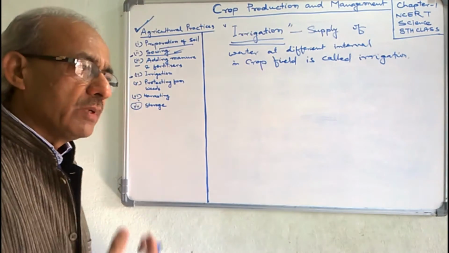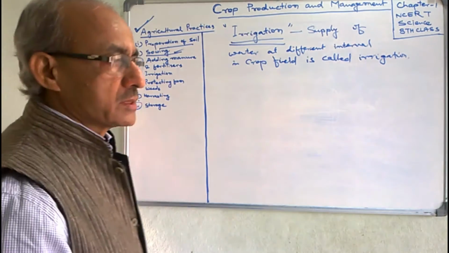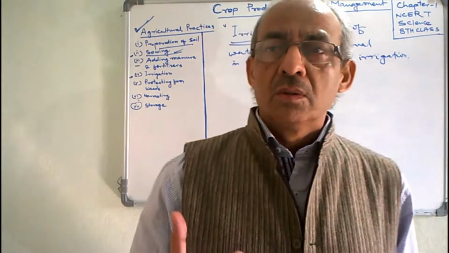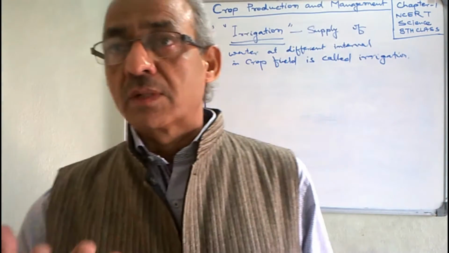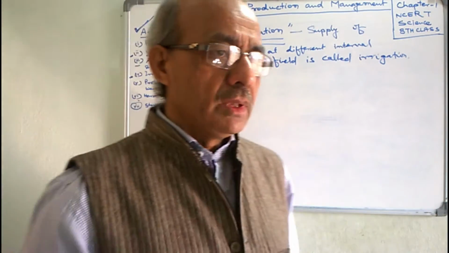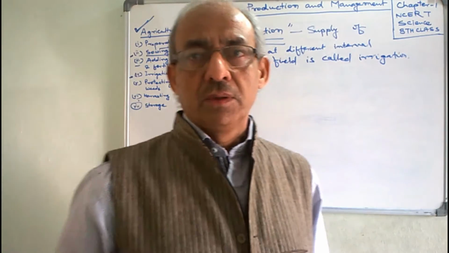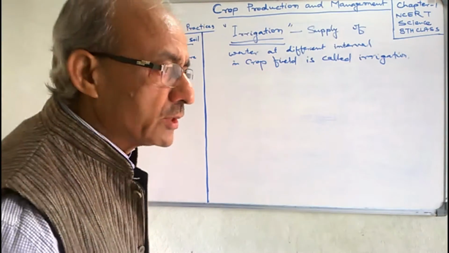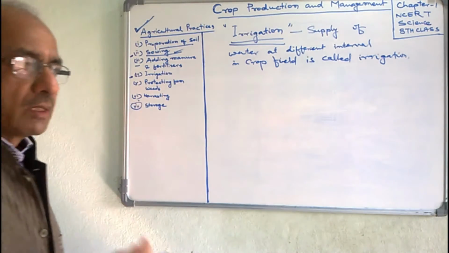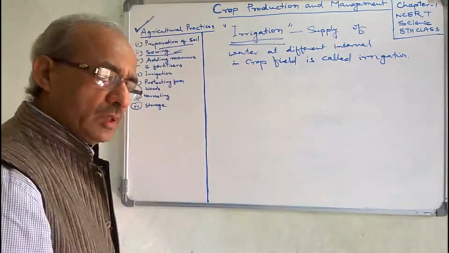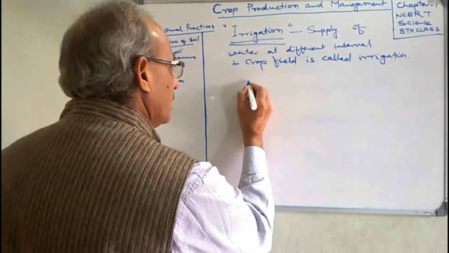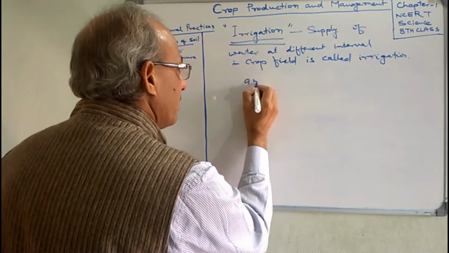We human beings as well as animals and plants require water for their survival. Water helps living beings in different biological requirements.